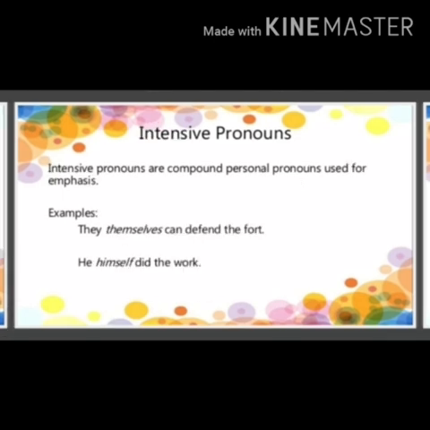Now our next is intensive pronouns. Intensive pronouns are compound personal pronouns used for emphasis. For example, they themselves can defend the fort. He himself did the work. Here, children, themselves has been used right after the subject, and this is the difference between an intensive pronoun and a reflexive pronoun. In the case of a reflexive pronoun, it is used as an object, whereas an intensive pronoun is used right after the subject.